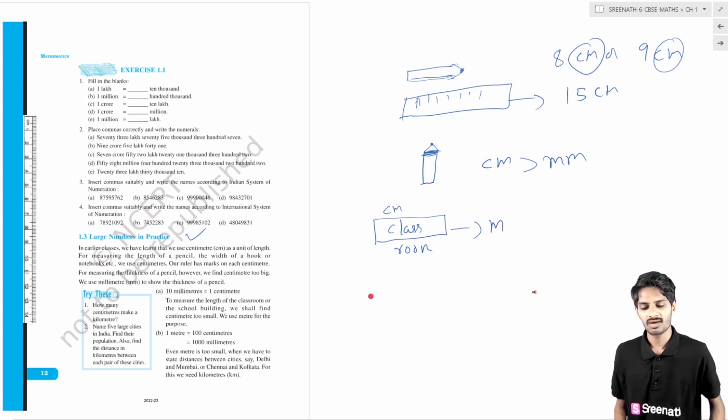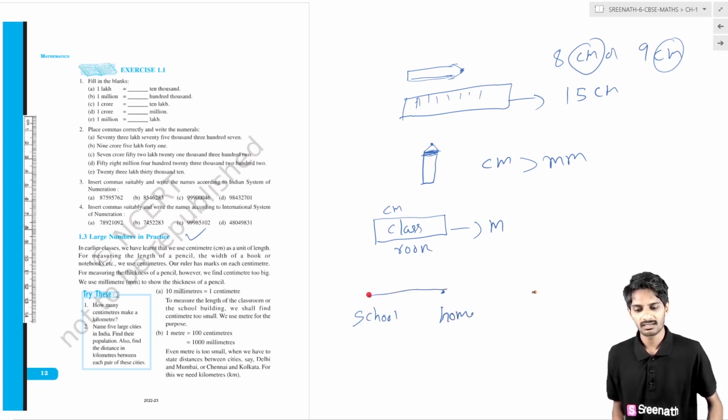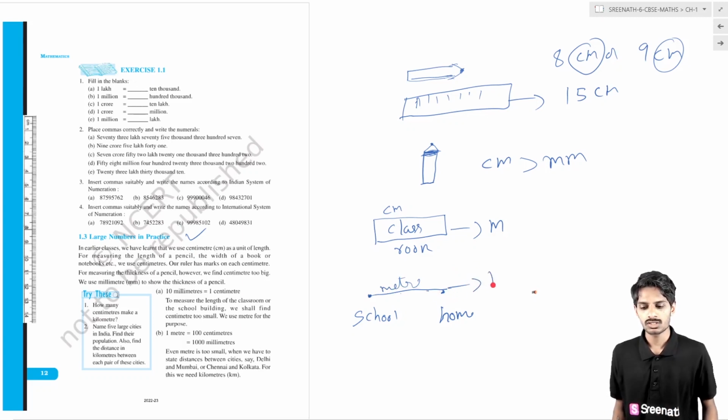At the same time, if I ask you to find the distance from your school to your home, if you use a meter scale, it will take so much time and give so large a number. So in this case we have to use kilometers.